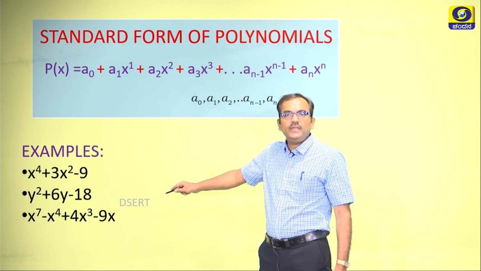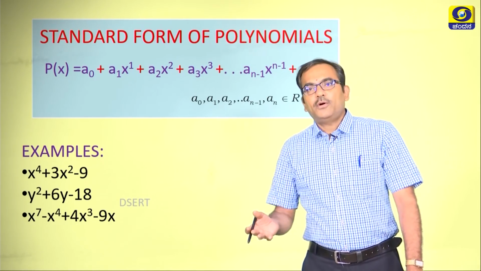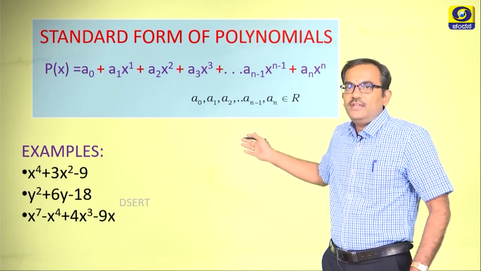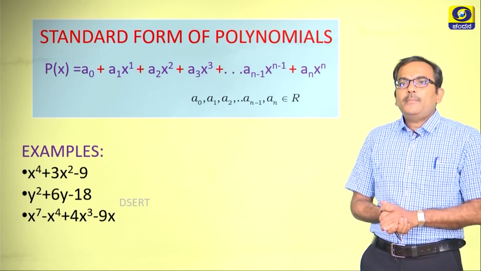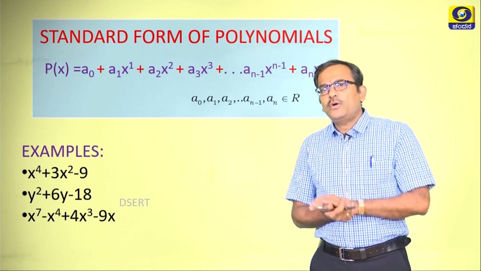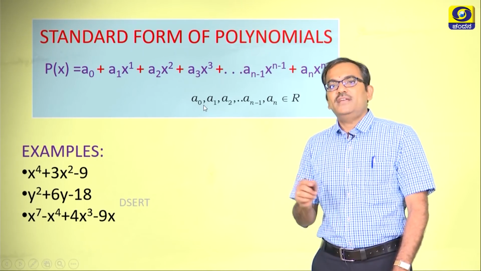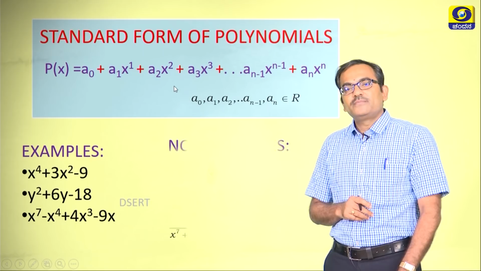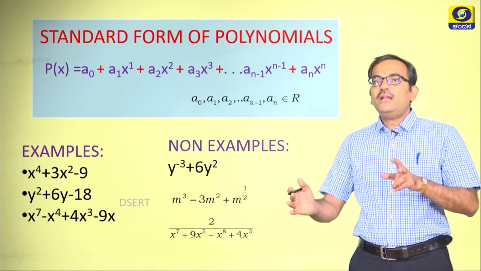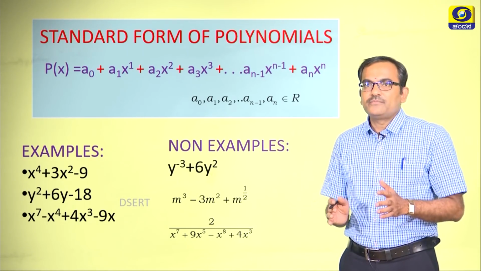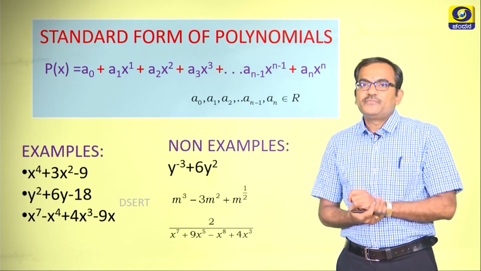The next one, we have y square plus 6y minus 18. This is another polynomial, and the third one which you can see on the display, right. So, whenever we consider polynomials, are there any rules for a polynomial to become a polynomial? Okay, let us try to understand this with a few non-examples. Dear children, whenever you study the examples, parallelly you should also list the non-examples. Only then you will be able to compare them and the study will be complete, right.